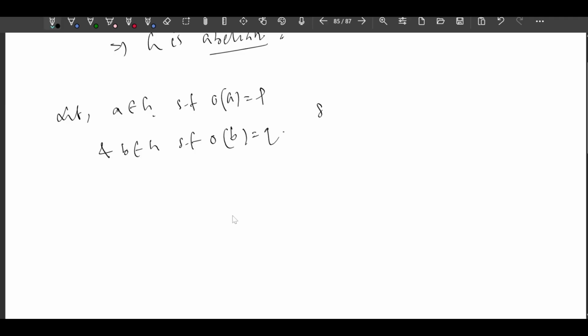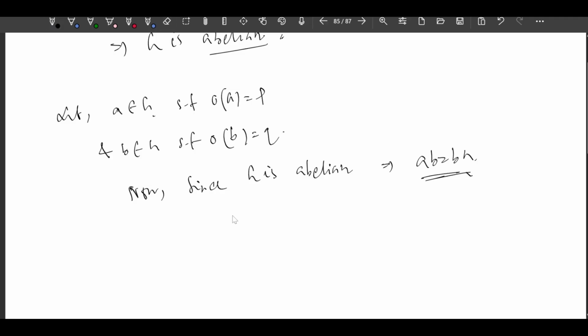Now since G is abelian, this implies AB equals BA, right? A and B commute. Now P and Q are prime, right?